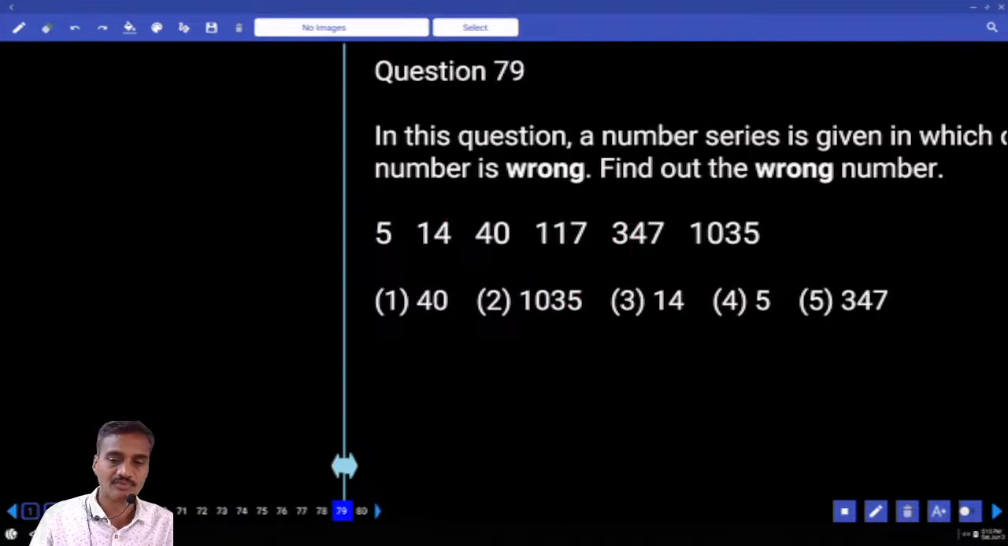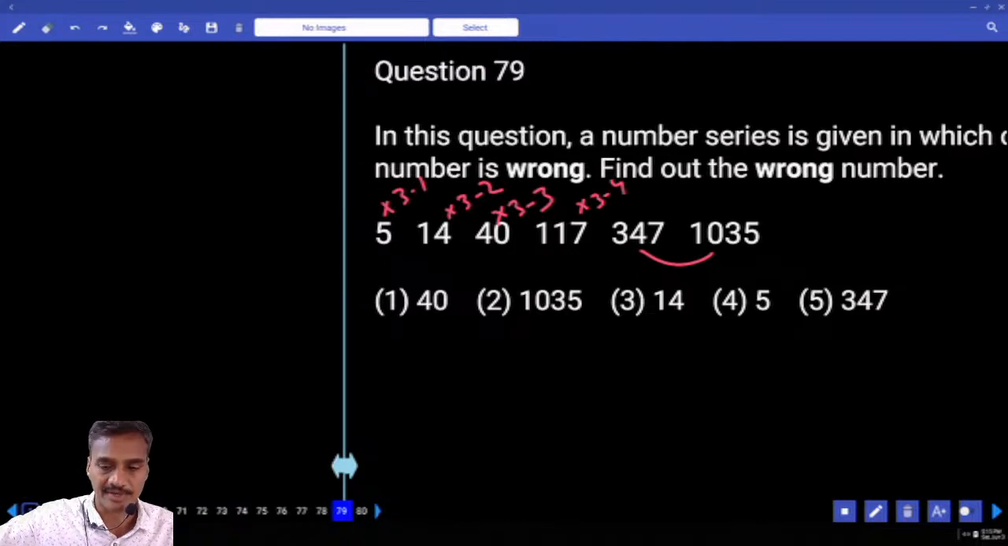Then 79th one, 5 and 14. Now 5 into 3, how much? 15 minus 1, 14. Because my number is multiplied 3 times. Now 14 into 3, 42 minus 2 is 40. Then 40 into 3, 120 minus 3. Into 3 is common, minus 1, minus 2, minus 3. Now here into 3 minus 4. Now 117 into 3, how much? 351 minus 4, 347 is also correct. Then finally this must be into 3 minus 5. 28 minus 5, last digit must be 3. Hence that is the wrong one, choice 2, 79.